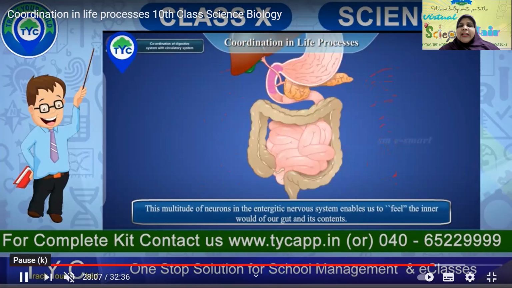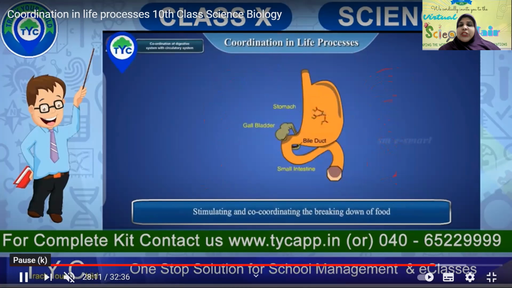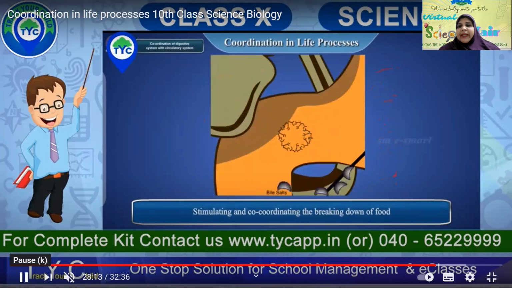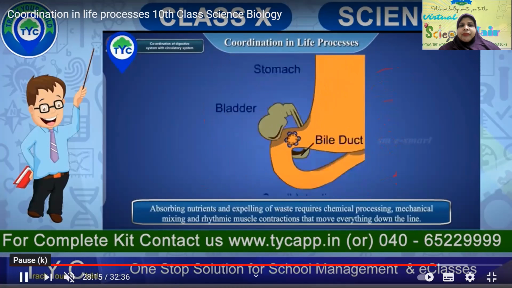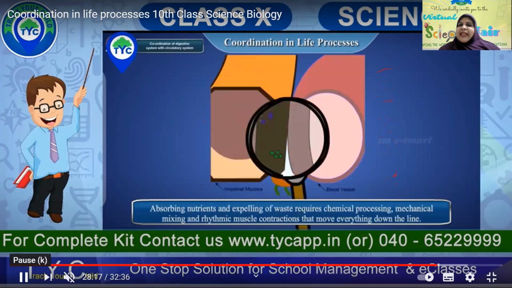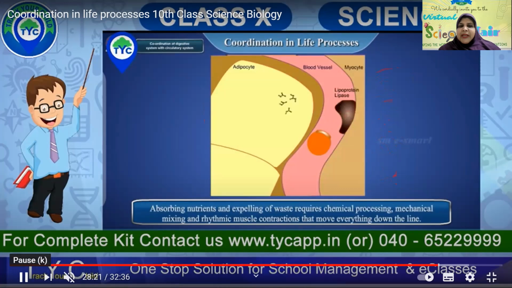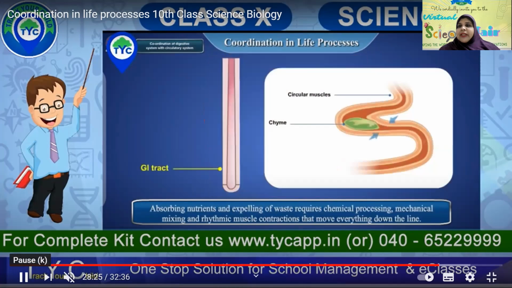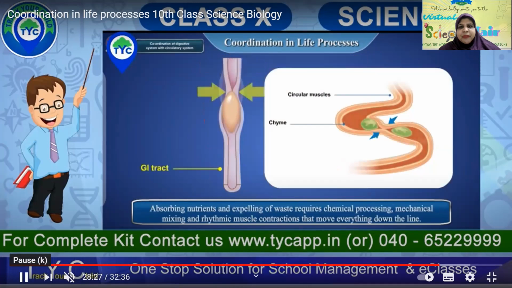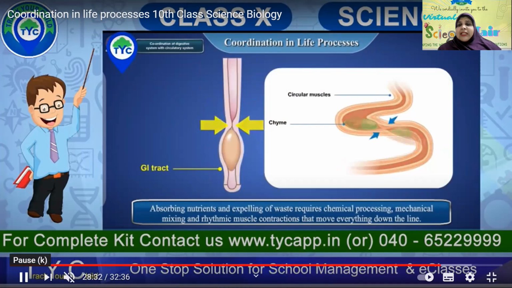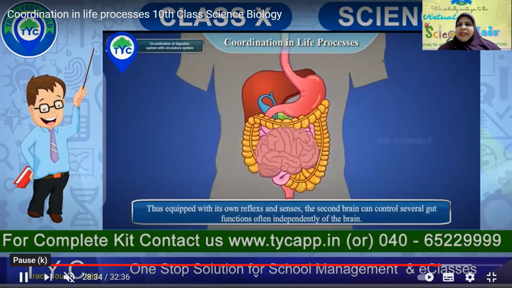This multitude of neurons in the enteric nervous system helps in coordinating the breaking down of food. Absorbing nutrients and expelling waste require chemical processing, mechanical mixing, and rhythmic muscle contraction that moves everything down the line. This is the peristaltic movement, and these are the nerves sending messages to the brain.